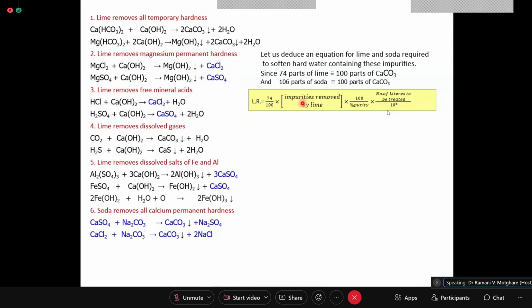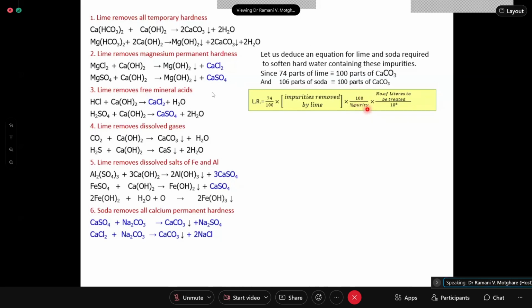Okay. Then impurities removed by lime. What all impurities are removed by lime? They are all written in terms of CaCO3 equivalent here, into 100 by the percentage purity. Now, if the sack or the bag of lime which you purchase says that the percentage purity is 60%, the factor is never calculated as 60 by 100.